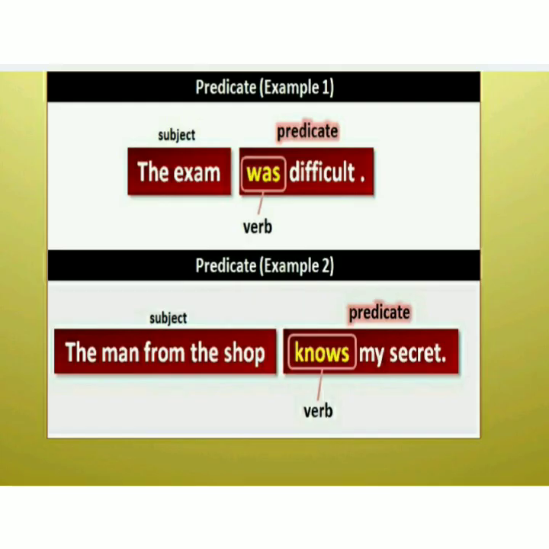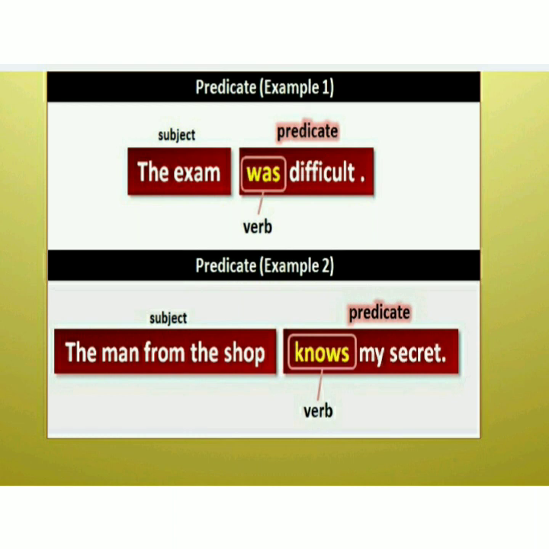Through an example, we can identify in this slide how to find out what is a subject and what is a predicate. You can see the first example, the exam was difficult. As per the subject rule, it tells us about who, what or whom the sentence is about. It will also contain a verb. We can see here, was is taken as the verb. So, the subject is the exam. How was the exam? The exam was difficult.